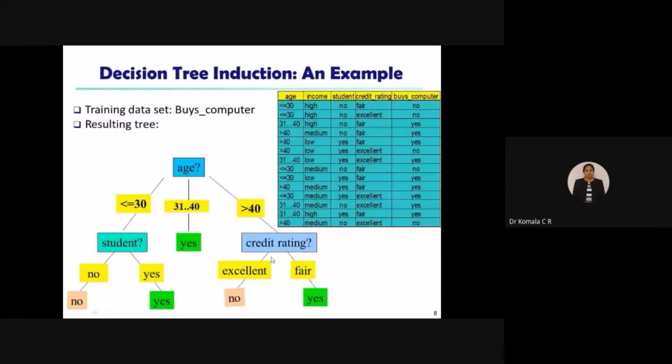So your credit rating, what is this you have taken? It is taken as a main class name. Again, you can go for the subclass names as excellent and fair, and again the subclass names as no and yes. So that is how you take the names of the leaf nodes.